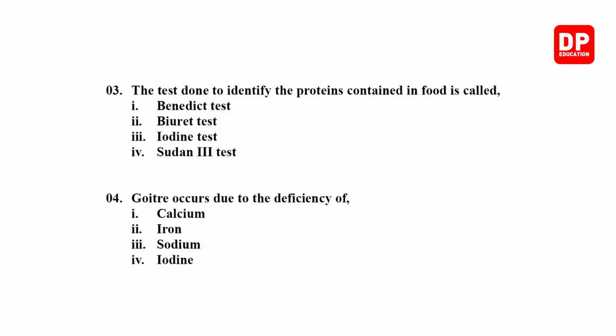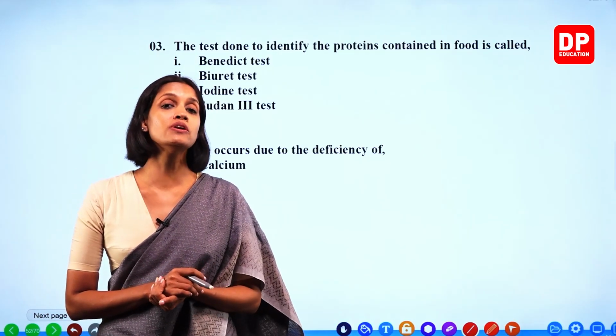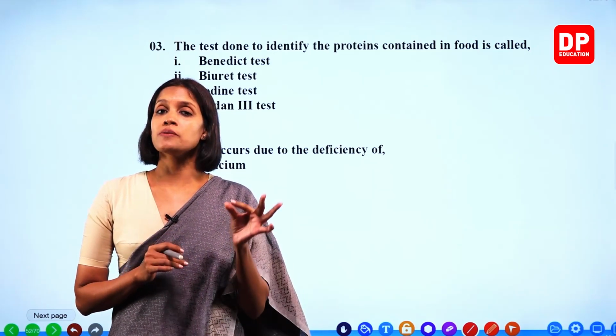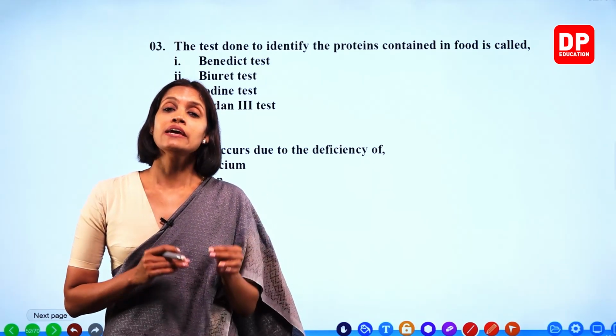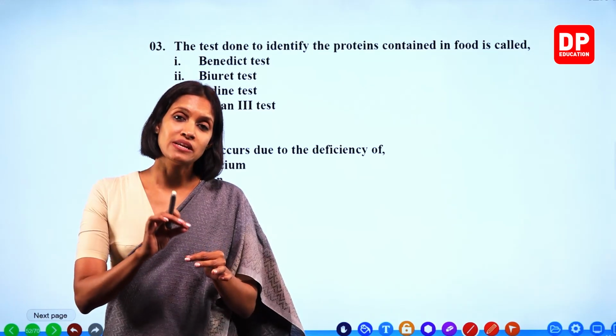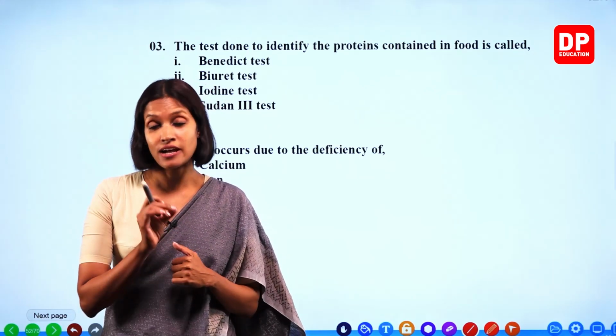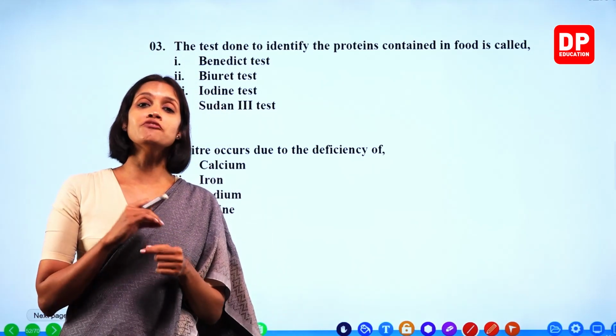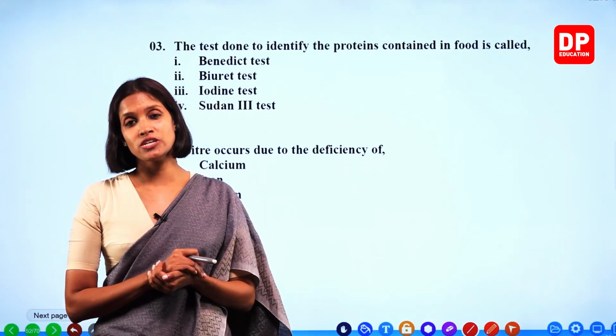Number 3. The test done to identify the proteins contained in food is called. Now, do you remember what the test is called? That is called Biuret test, right? You remember we prepared a protein solution, right? And then we added similar amount of sodium hydroxide, the colorless solution. After mixing it, then we added a few drops of blue color copper sulfate solution.